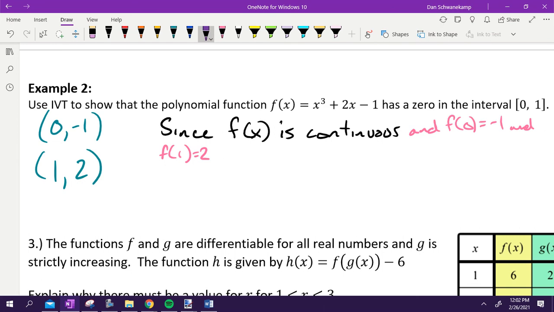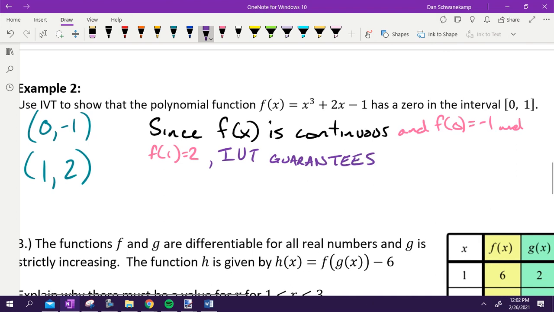Brooklyn, what did you put next? IVT. Guarantees. We got to talk about IVT. It's the whole reason why we're doing the problem, is to talk about IVT, so you better state it. IVT guarantees. I'm going to go ahead and rewrite what it's saying. IVT guarantees f of x has a 0. And if you're doing it right, you should know the next part as well. Joey, what do I need next? Yeah, it says it right there in the problem. If you just restate that, you're getting a lot. You're getting 2 out of 3. IVT guarantees f of x has a 0 on the interval from 0 to 1.